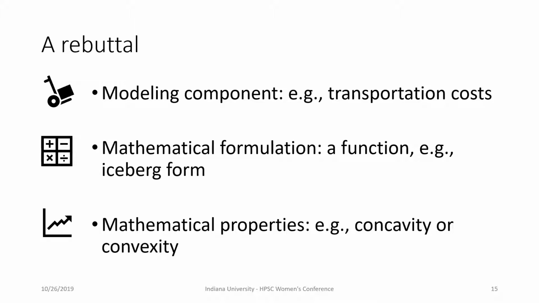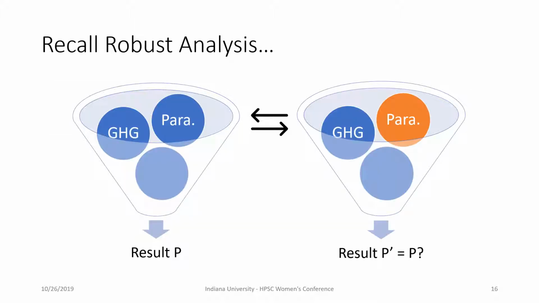Our rebuttal consists of 2 steps. Step 1, making a distinction between the modeling component, its mathematical formulation, and the property of that formulation. In this case, the modeling component is the transportation costs. The mathematical formulation is the iceberg form. The mathematical property is whether that function is concave, convex, or monotonic, and so on. She misinterprets what robustness analysis does. Let's recall what robustness analysis does. We swap out the confounding factors, and hopefully the result still holds. This means on the confounding factors.